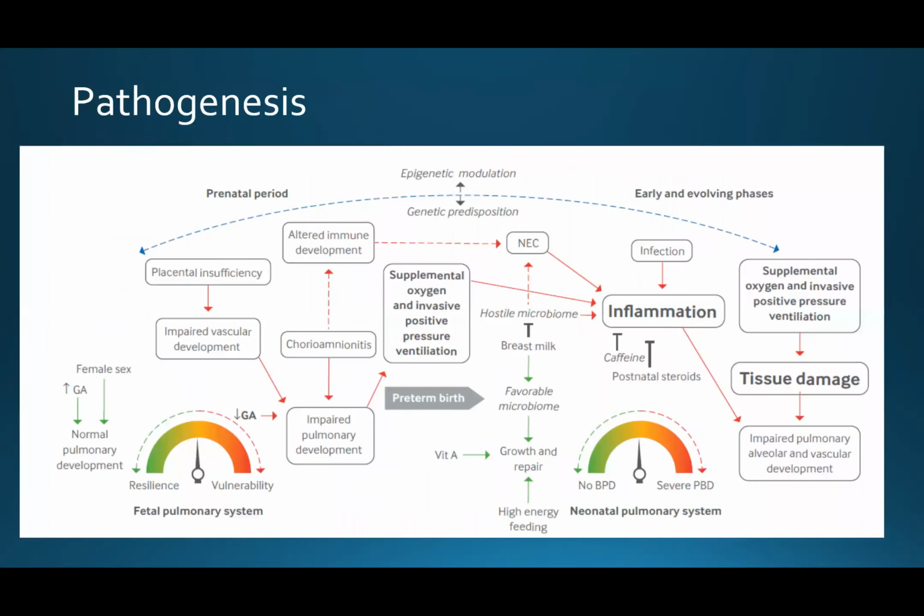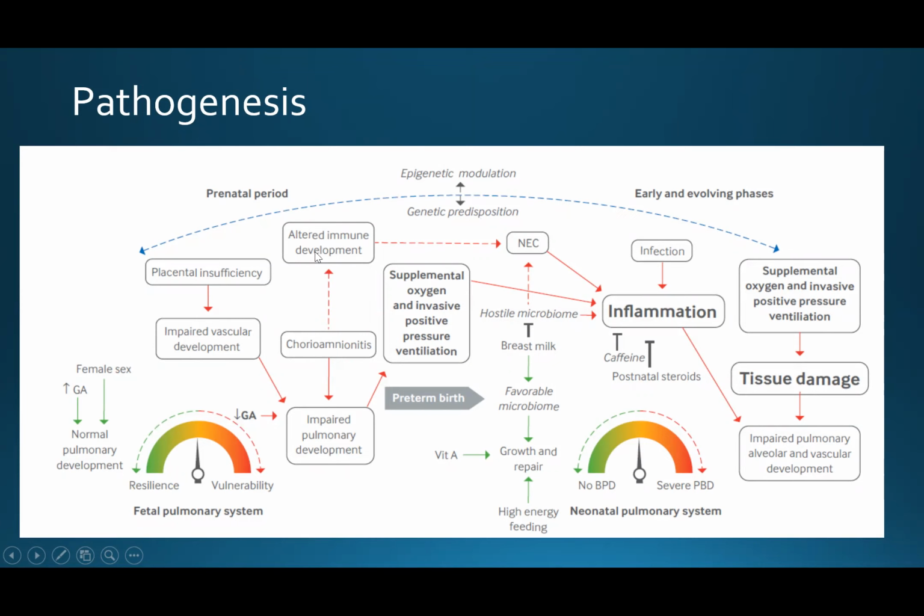Here we have some of the factors and pathogenesis which can lead to bronchopulmonary dysplasia. We have factors during the prenatal period, and factors postnatal during the early and evolving phases. In the prenatal period, when we have placental insufficiency, we will have impaired vascular development, which will also lead to impaired pulmonary development. When we have prematurity, we will have impaired pulmonary development. And also if we have altered immune development during the prenatal period, which leads to a genetic predisposition, it will also increase bronchopulmonary dysplasia.